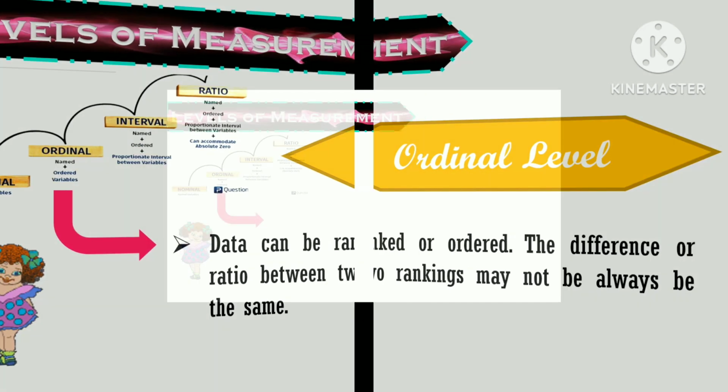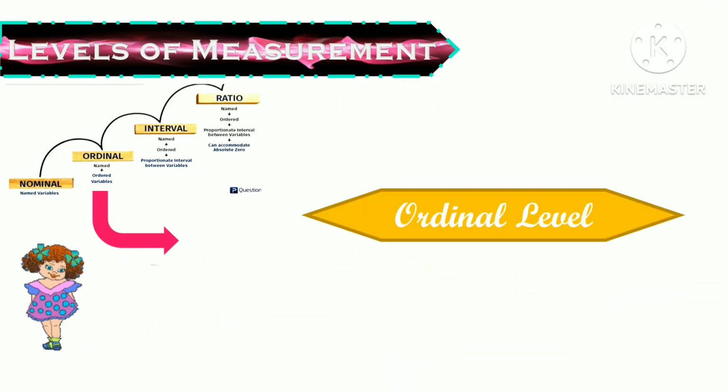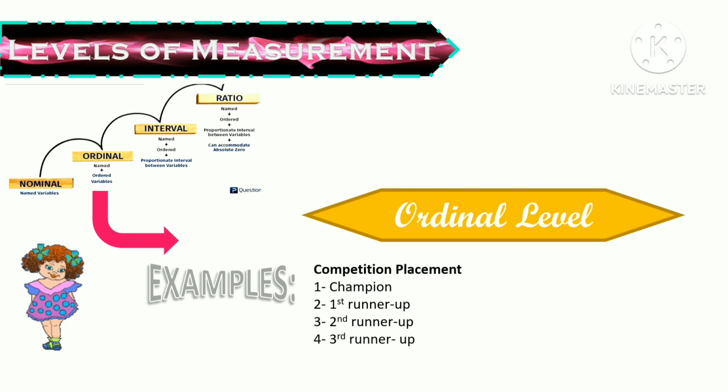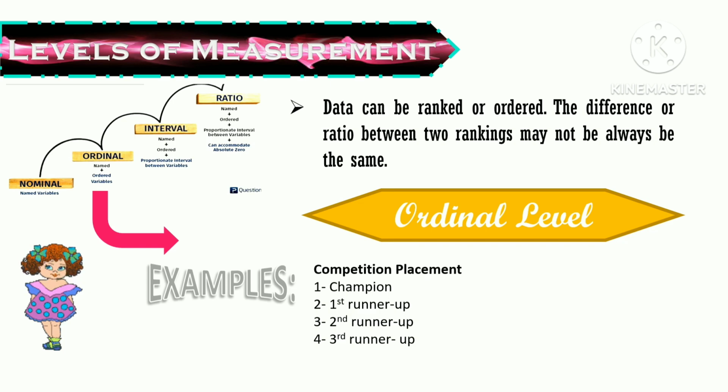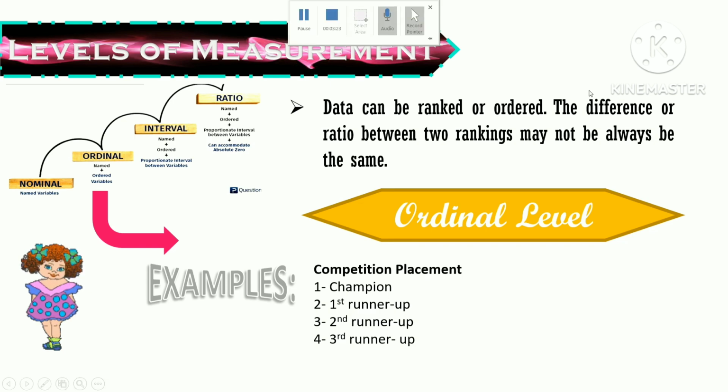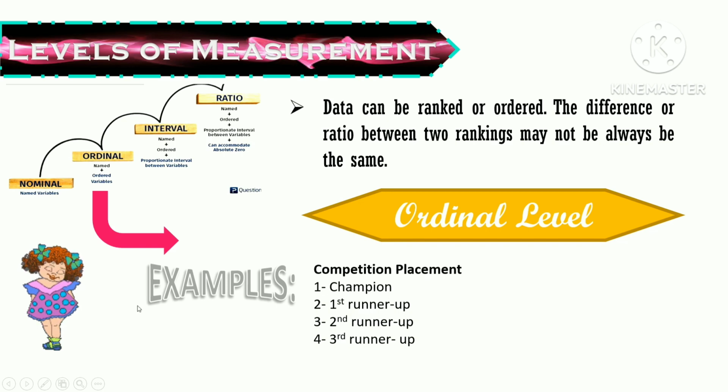So let's have an example of ordinal level. We have here competition placement. Of course, the highest placement is champion, followed by first runner-up, second runner-up, and third runner-up. As you can see, naka-rank na siya or naka-order na siya from highest placement to lowest placement, right? But take note that the difference or ratio between two rankings may not always be the same.